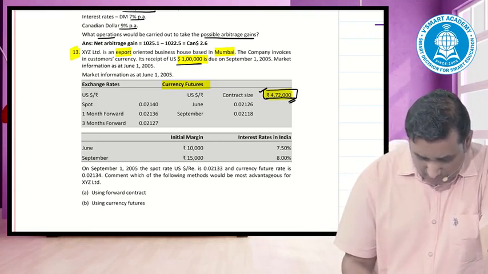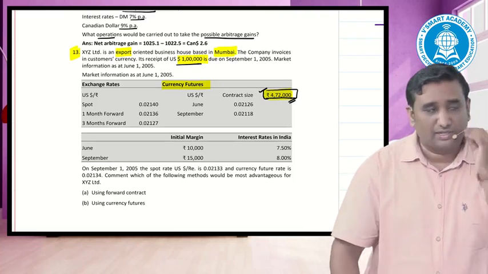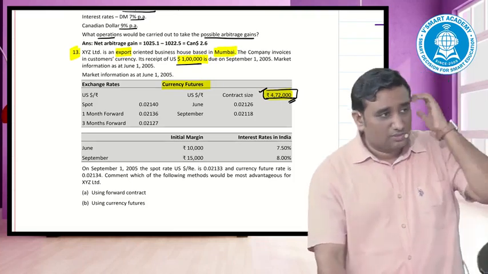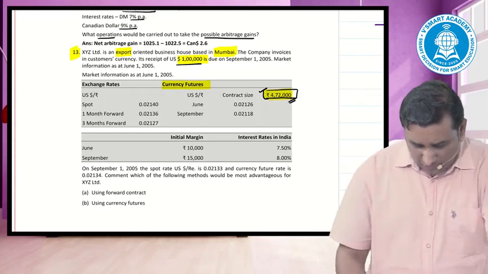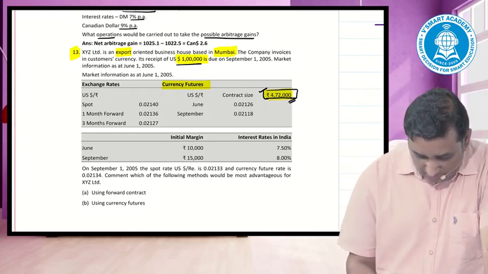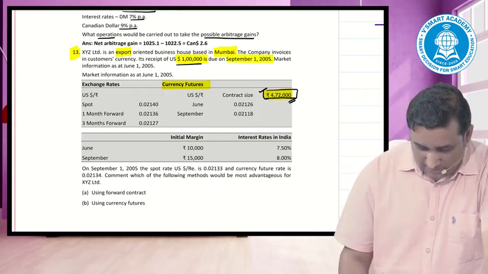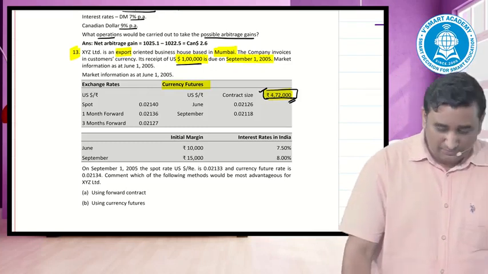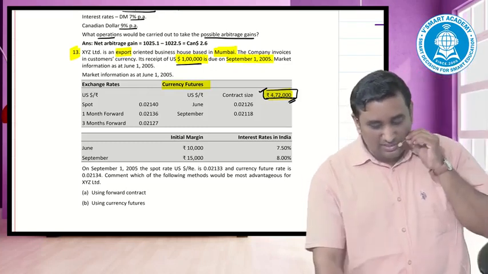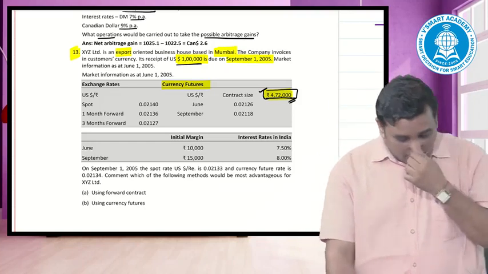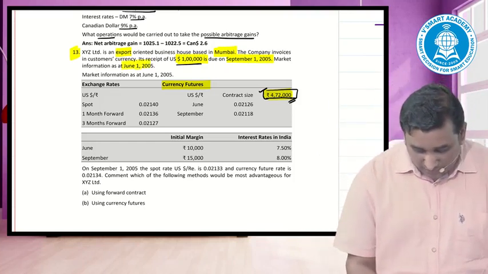XYZ, an export oriented business house in Mumbai. The first line gives me clarity. Mumbai is what? Exporter, importer? Exporter. The company invoices in the customer's currency, receipts are $1 lakh due on September 1. Underline this date please, September 1, 2005. That means the amount will come on September 1, 2005 and you are standing on June 1, 2005.